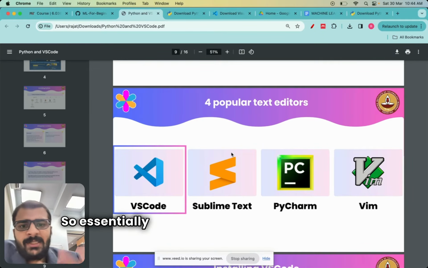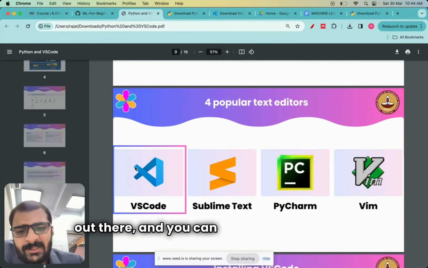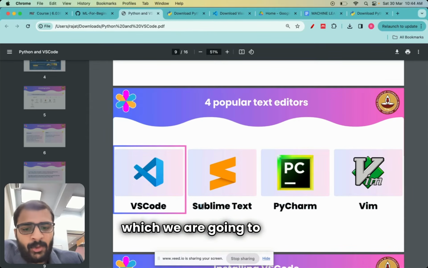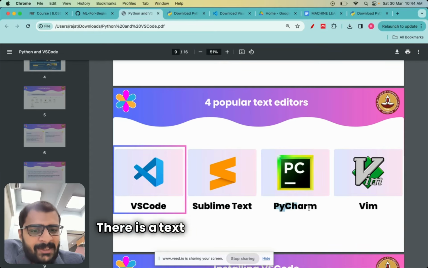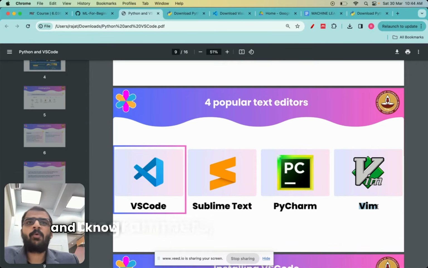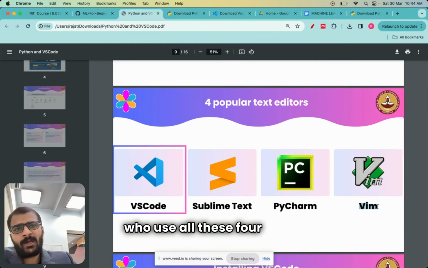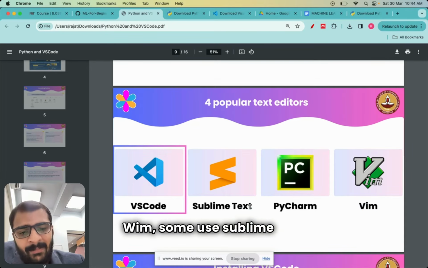Essentially, there are four popular text editors which exist out there, and you can search all about this. The first is called VS Code, which we are going to install. There is also a text editor called Sublime Text. There is a text editor called PyCharm. There is a text editor called Vim. And I know programmers, engineers, and scientists who use all these four types. Some use PyCharm, some use Vim, some use Sublime Text.